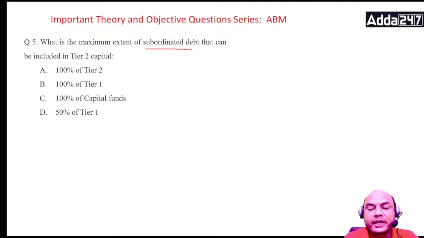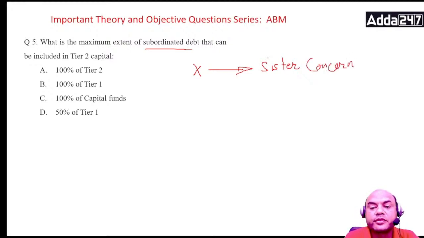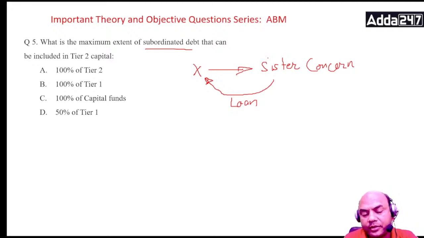Similarly, for company X, the subordinate is some sister concern of this company. So that is a subordinate. Sister concern of the company is a subordinate. So suppose if I take a loan from this company, then it will be called subordinate debt.